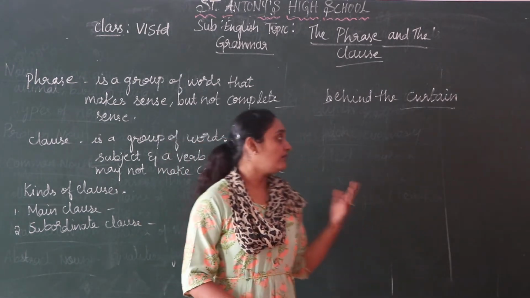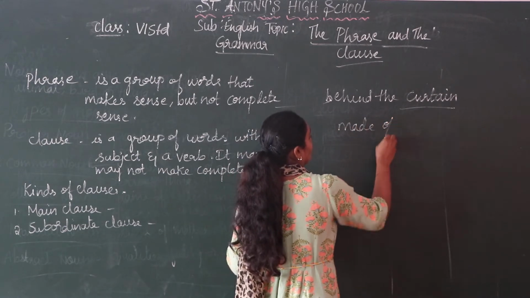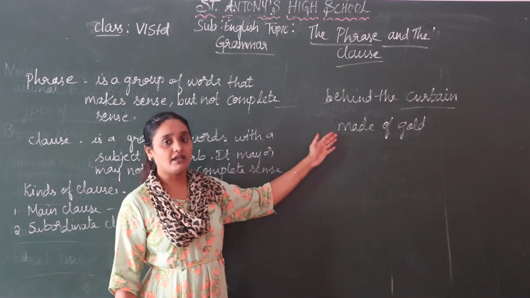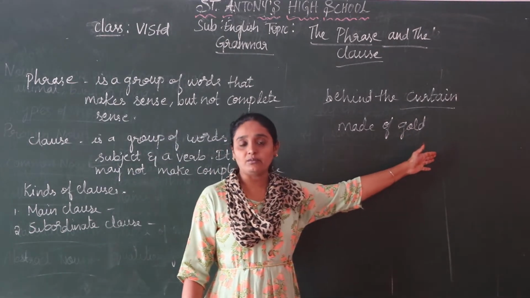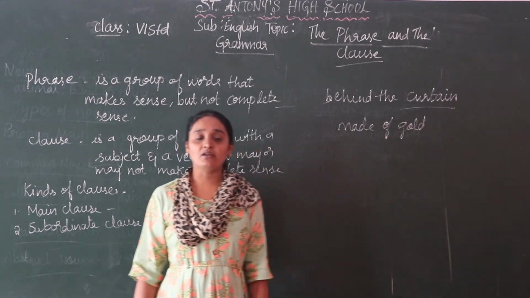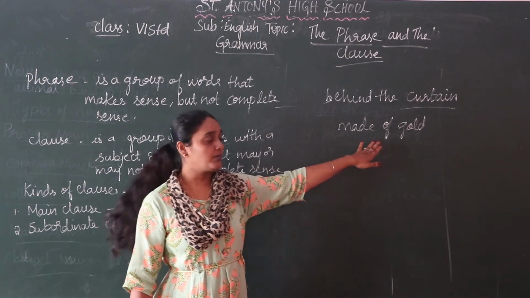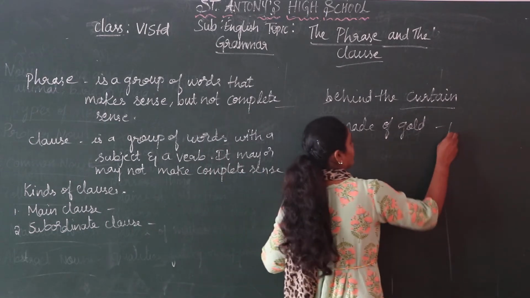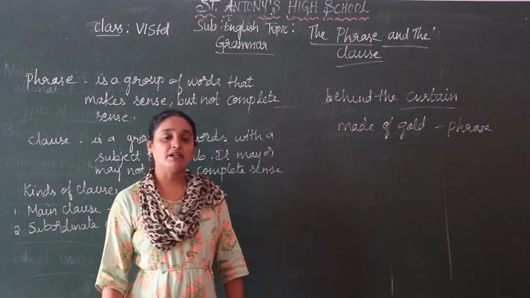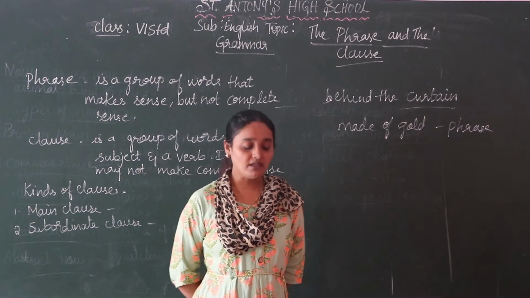So the next example, one more: made of gold. Here, gold. I told you it is not starting with a capital letter or ending with a full stop, and it is not a meaningful sentence. Made of gold. What is made of gold? So it is an incomplete sentence. You don't have a proper subject or proper verb in it. So it is a phrase. There is no proper subject or proper verb, that is predicate, so it is known as an incomplete sentence and also as a phrase.